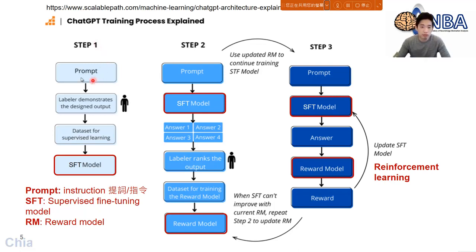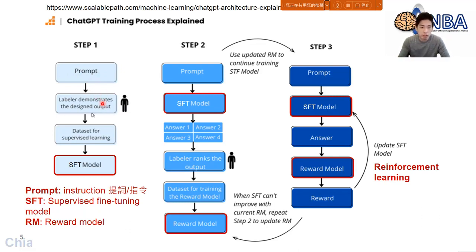First of all, you will see a new word, prompt. Prompt means the instruction to ChatGPT. In Chinese, we say 提词或者是指令. Once we input something or ask a question to ChatGPT, we anticipate getting an answer or response from the machine, right? But in the very beginning, a human will demonstrate and give this kind of response. So again, a question and the answer from a real human being. We use this combination to create a data set so we can train ChatGPT.